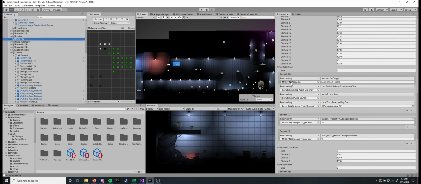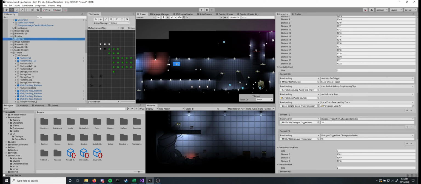Alright, here's a good example of one with functions. This one is telling me that there are 3 events in start, and a big downside of my system is I have to explicitly define this myself in the inspector, and so far I don't really have a workaround for that. It's just a downside that I'm going to deal with for the duration of this project. If I change it at this point, I have to go back and change everything that's already implemented. I don't think that would be worth it.